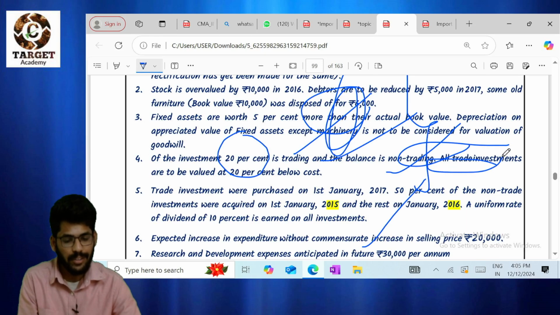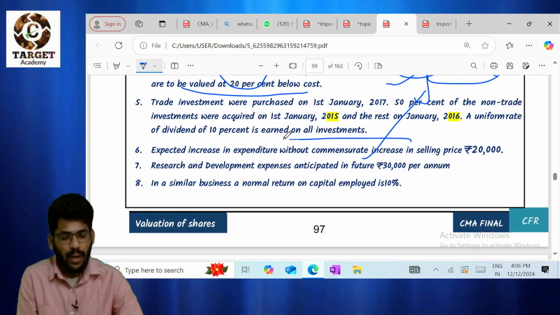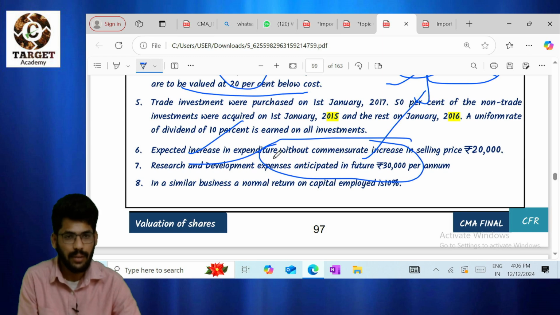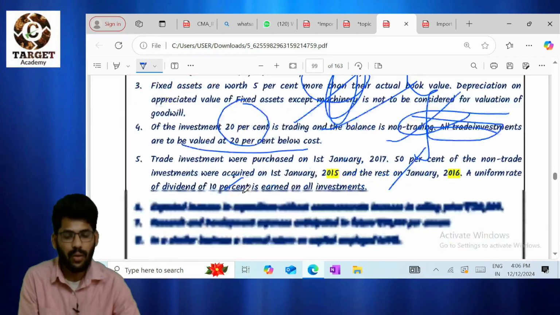All trade investments are valued 20% below cost, so we need to reduce 20% from it. These 2 points are also very important. Please don't ignore them. They ask questions using this. Very important, sir.